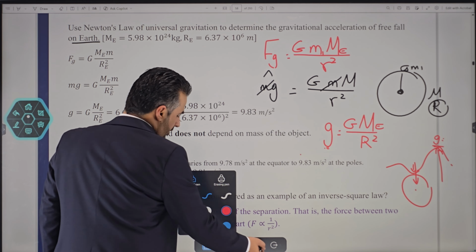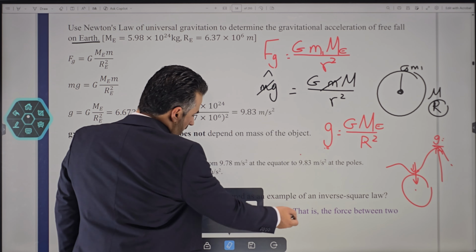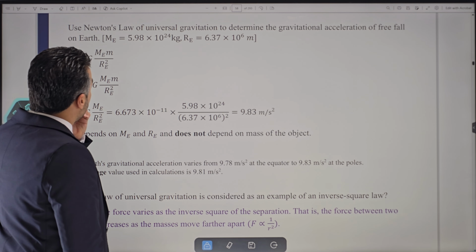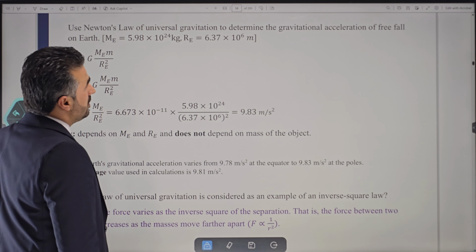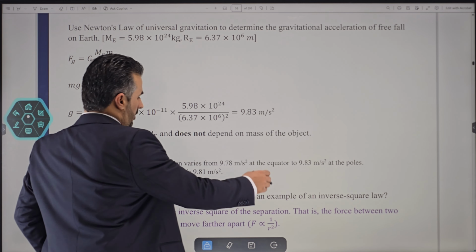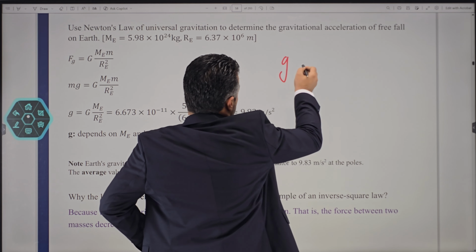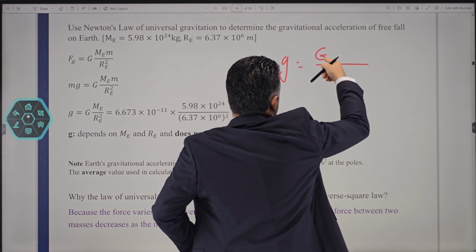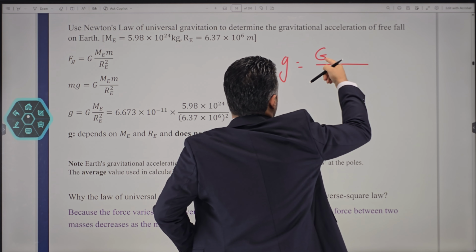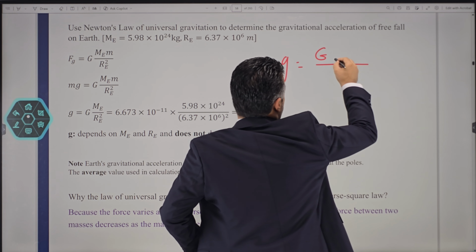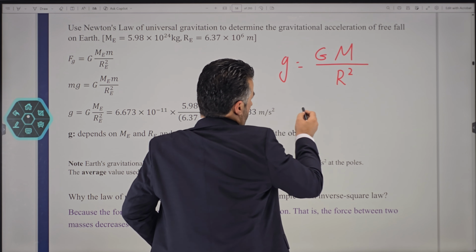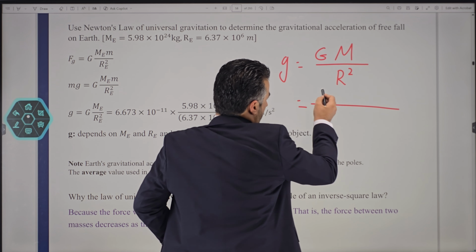So let's get back to the question. The question says: determine the gravitational acceleration of free fall on Earth. We were just saying that, right? g on Earth. That was the question that we got. It is the constant of universal gravitation times the mass of the Earth divided by the radius squared of the Earth. So now all you have to do is plug in the numbers.